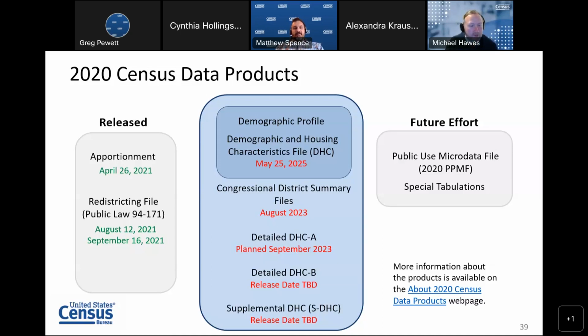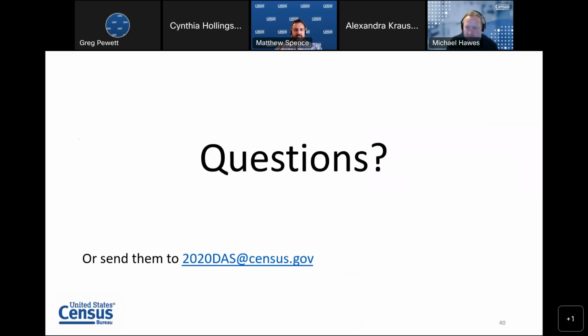But yeah, so if you want to learn more about these data products, you can click on the link here in the slides that will be available. And with that, let's turn to the Q&A window and see what other questions we have. So we have a question from Greg. When will we receive the metro population by sex and age groups?